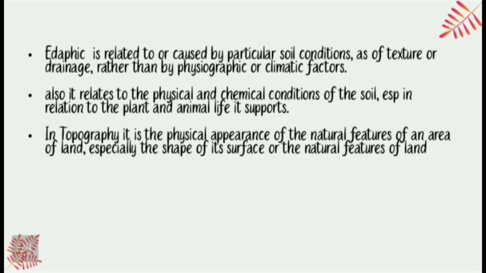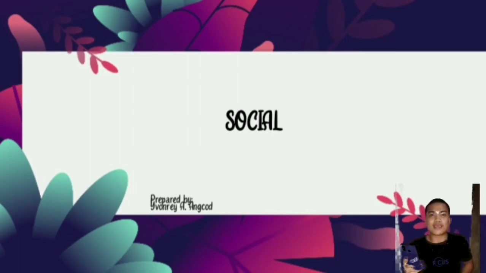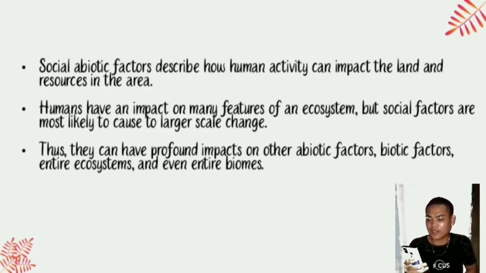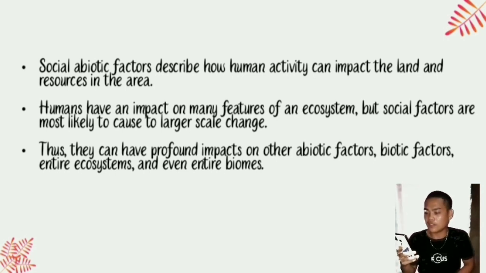Topography is the physical appearance of the natural feature of an area of land, especially the shape of its surface or natural feature of the land. My topic is about social. Social abiotic factors describe how human activity can impact the land and resources in the area.